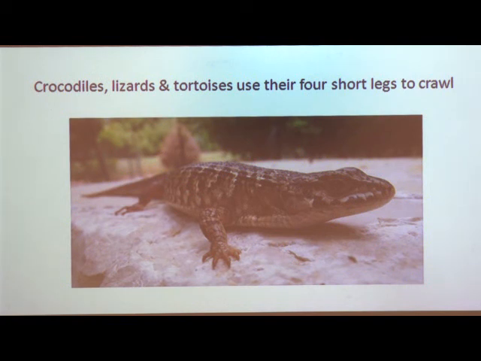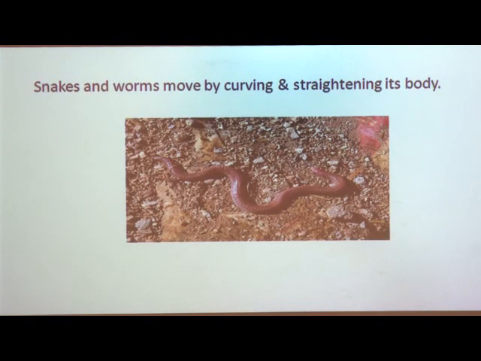And now let us see the next method, animals which don't have limbs. Some animals like snakes and worms don't have legs at all. In this picture you can see a snake. Snakes don't have any legs, so how can they move?